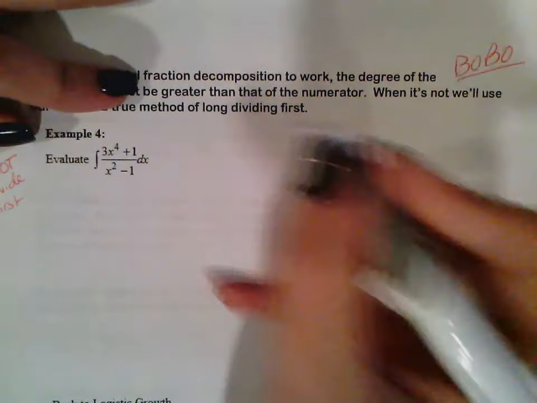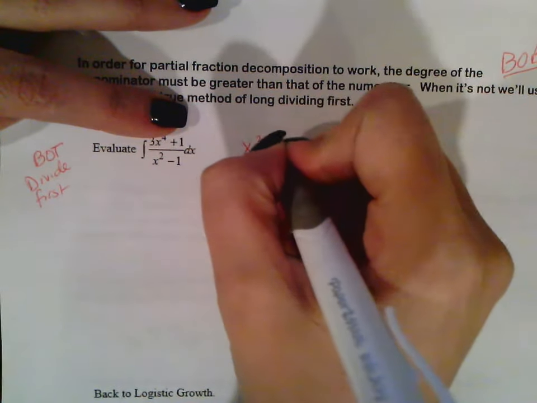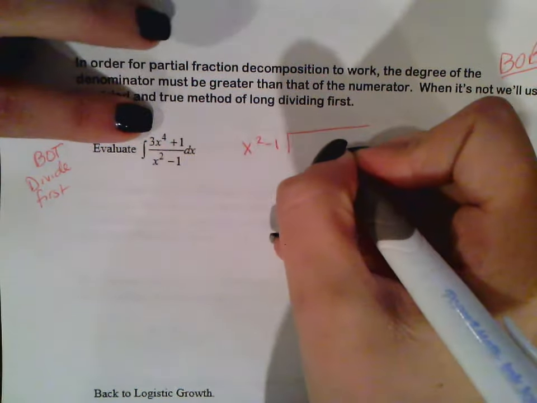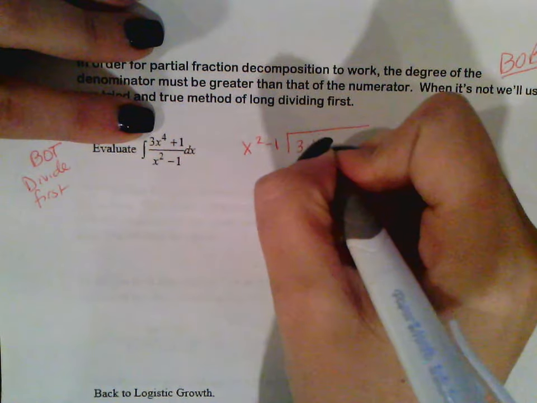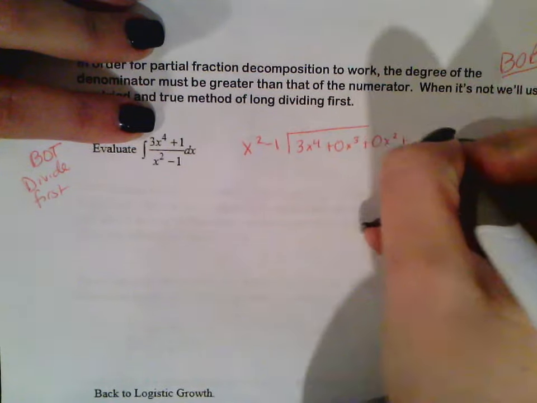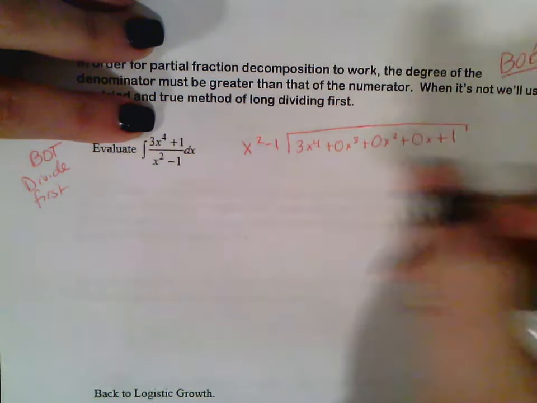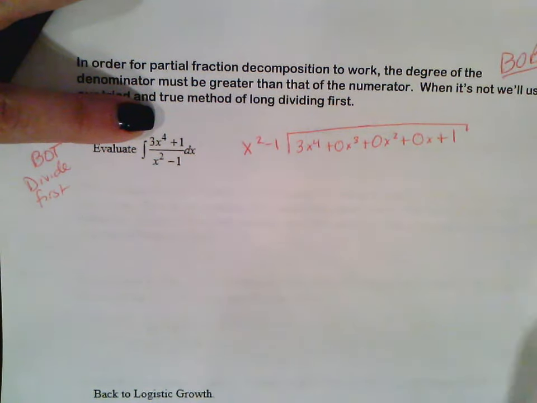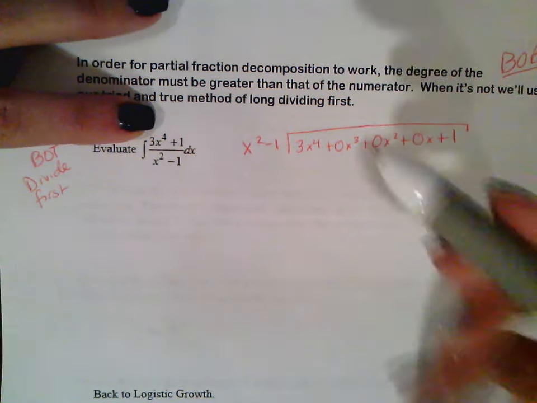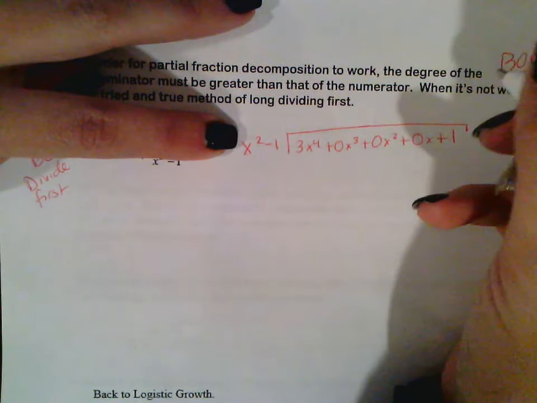So if you remember with division, you take x squared minus 1 and you divide it into 3x to the fourth, and then you put some place values. If you remember to place things in the correct spot you don't really have to, but I like to put place values. So 3x to the fourth divided by x squared is going to give us 3x squared.